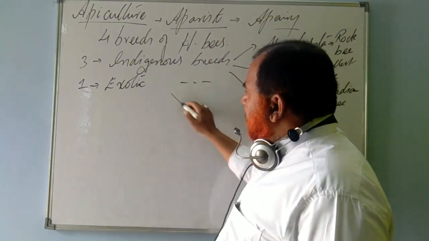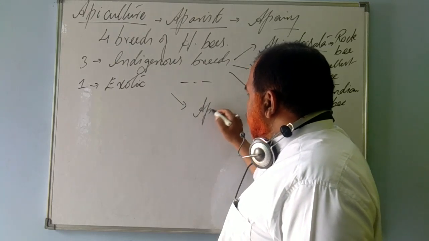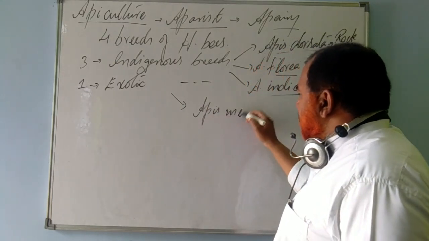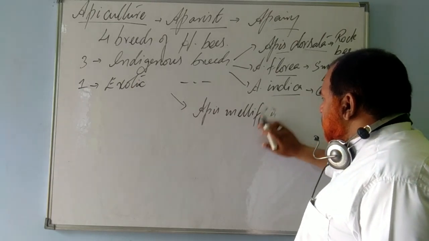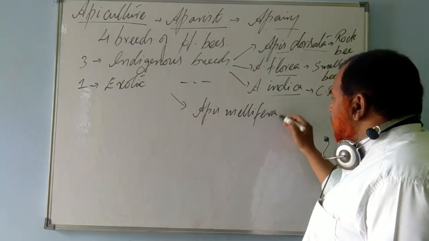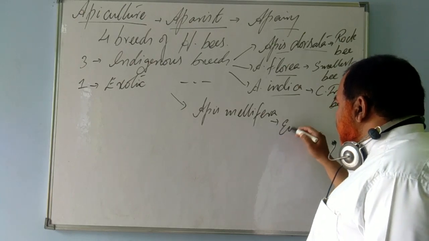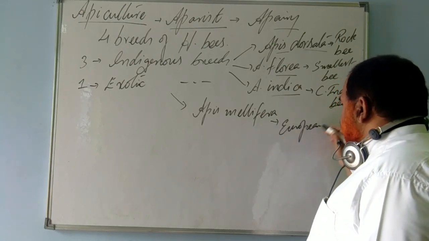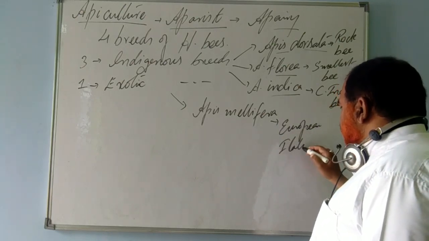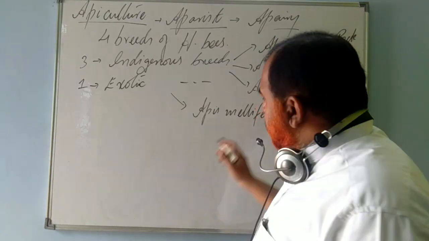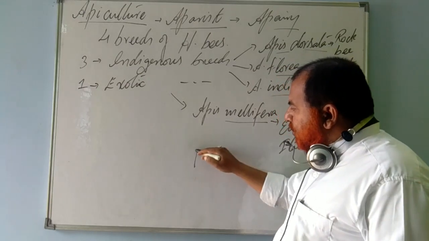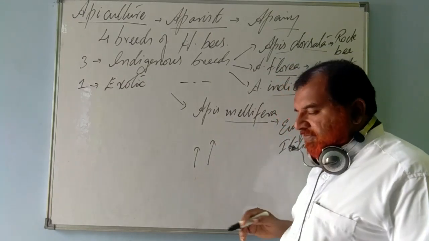One exotic breed, what I was telling, is Apis mellifera. It is the European breed, or we can call it Italian to be more specific. Italian breed. This bee produces both good quantity and good quality of honey.